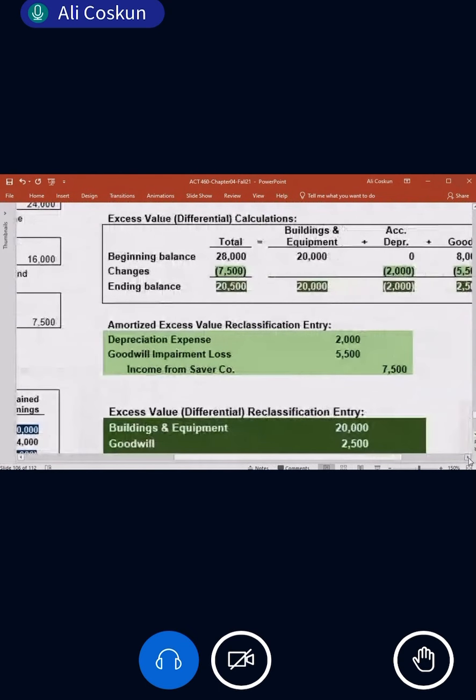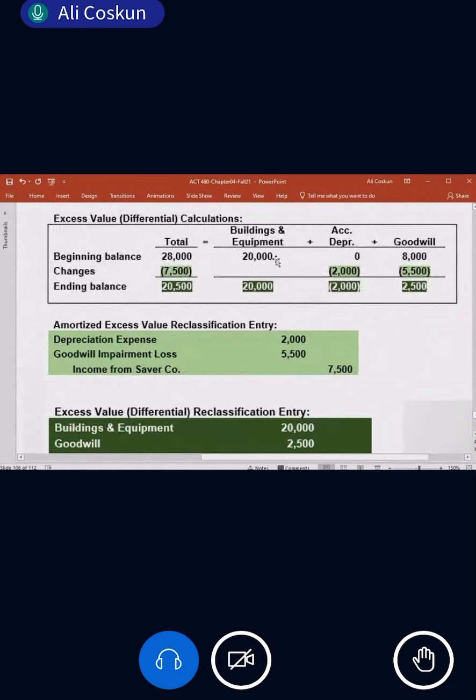No. Why? We don't make a table for building. We are making a table for excess value of building. This table is only for excess value. So at the date of acquisition, what is the excess? 20, not 150. Okay? But someone is mistaken about accumulated depreciation. They don't want to keep it empty. They think, what should I write? They go and find something there and write it. No. It should be 0 at the beginning.